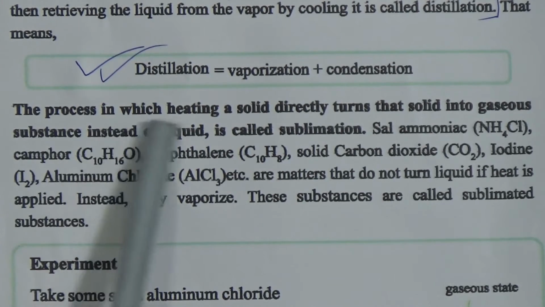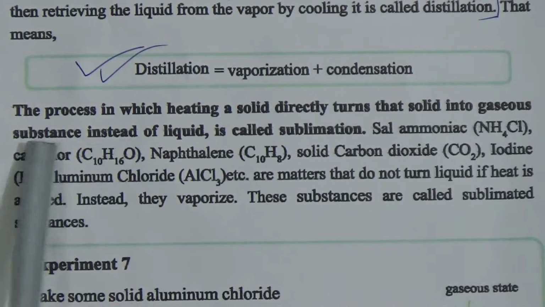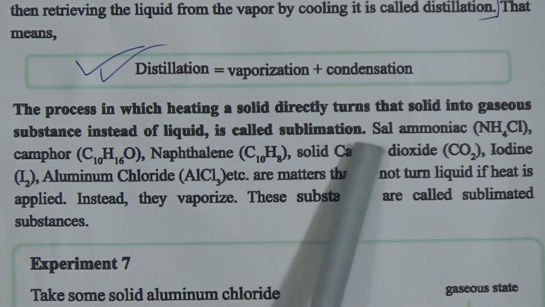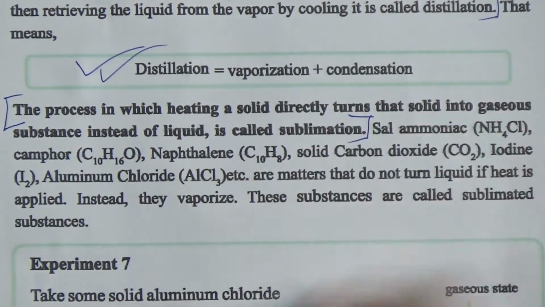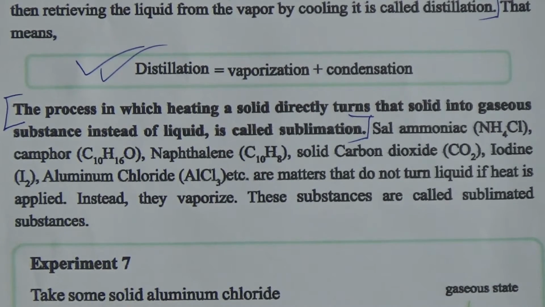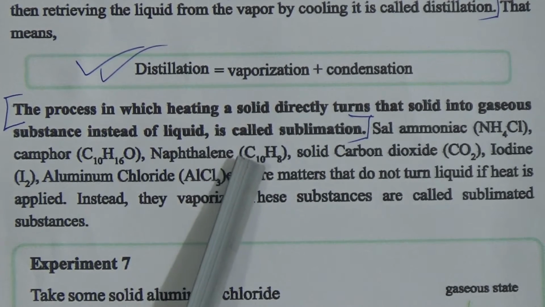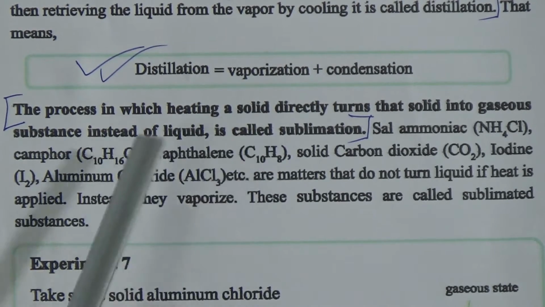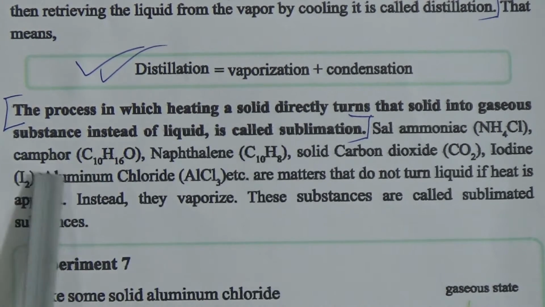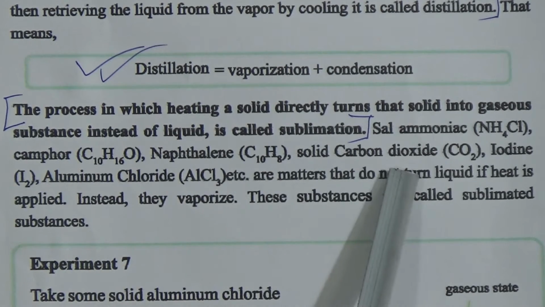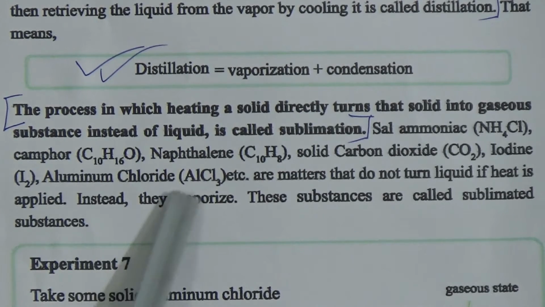Now the process in which heating a solid directly turns that solid into gaseous substances instead of liquid is called sublimation. Dear students, some of the matter do not have any liquid phase. When we apply heat to that matter, it turns into gas directly, there is no liquid phase, that is known as sublimation. And there is camphor, then naphthalene, solid carbon dioxide, that means dry ice, iodine, ammonium chloride, that all are